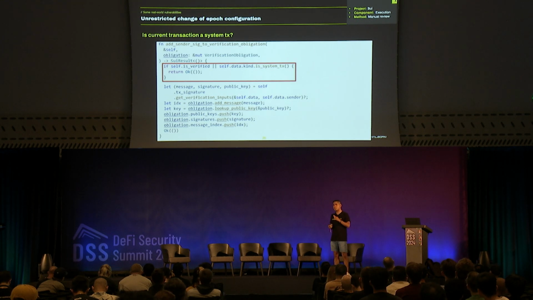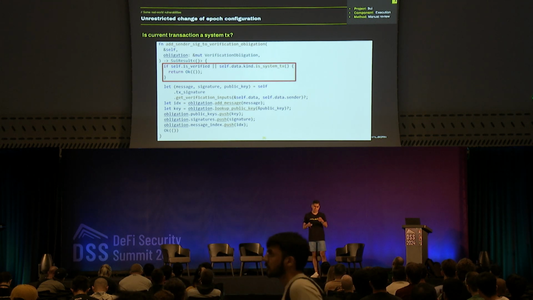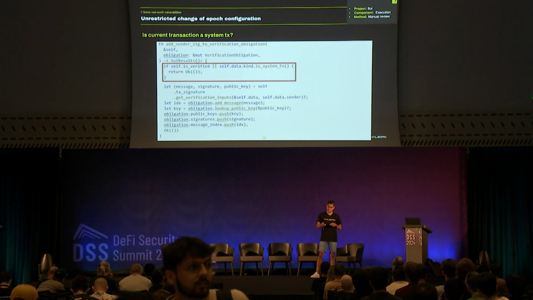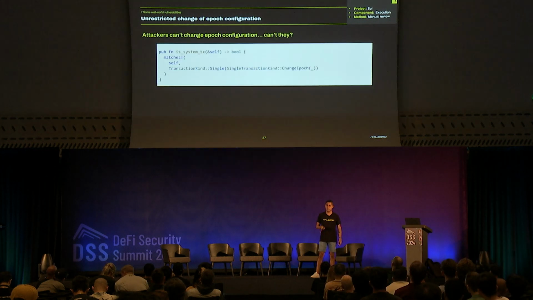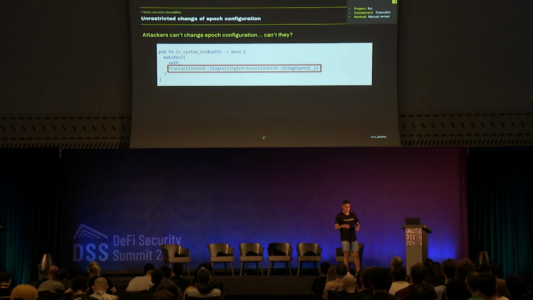But if the transaction is a system transaction, also don't do anything. Just continue. If we take a closer look at the is system transaction function, we see that this function verifies: is this transaction change epoch, yes or no? If it's yes, don't do anything. So apparently, we cannot bypass that, or can we?